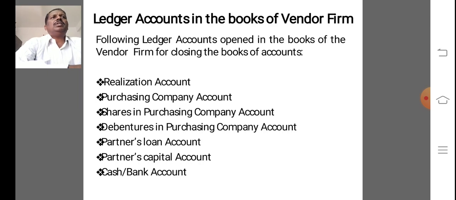Some of the authors are of the opinion that such shares and debentures should be distributed among the partners in the ratio of their final capital balance, final claim ratio, because distribution of shares and debentures among the partners amounts to refund of their capitals, and refund of capital should be in the final claim ratio.